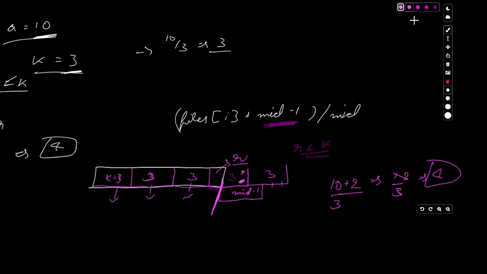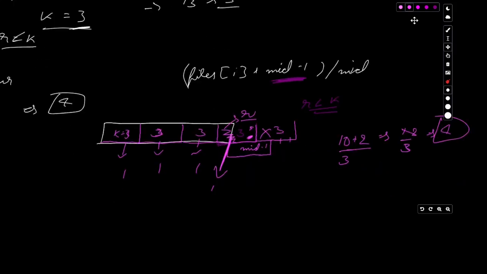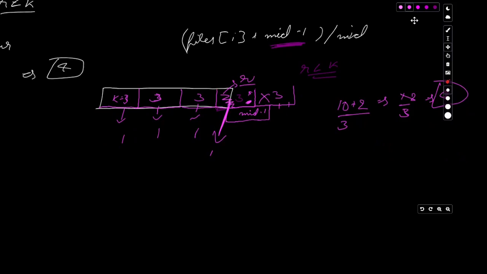This block of 3 will also be counted, but the next block will never be counted. Even if we take another value, for example 11 plus 2, which is 13 by 3, the floor value of this will come out to be 4.